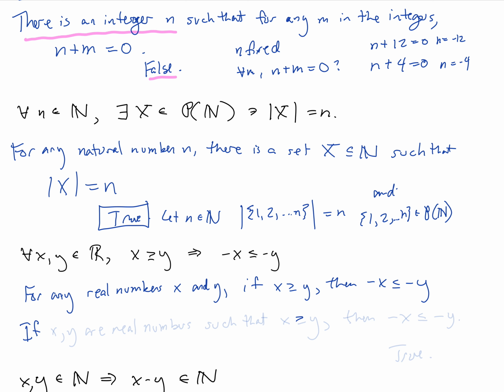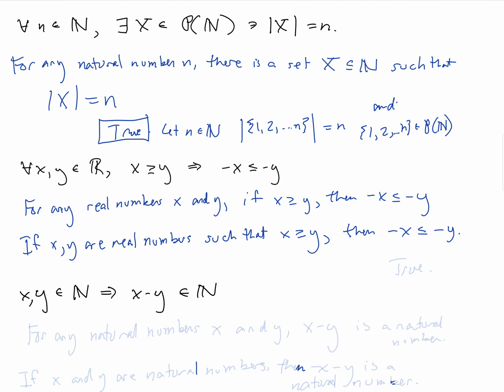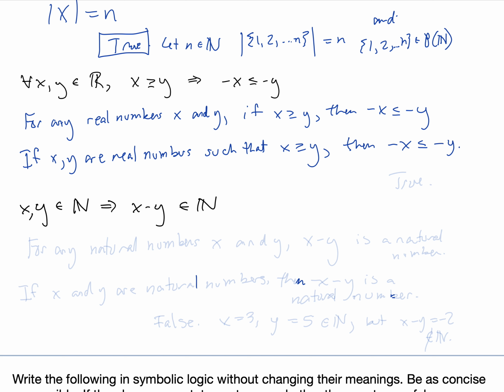So if x and y are real numbers such that x is greater than or equal to y, then negative x is less than or equal to negative y. And is that a true statement? Yes, if we multiply both sides by negative 1, then that reverses our inequality. So yes, this is true.